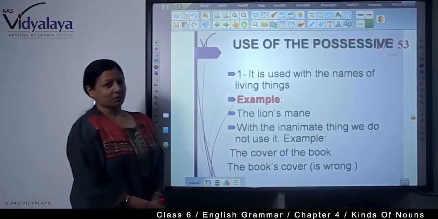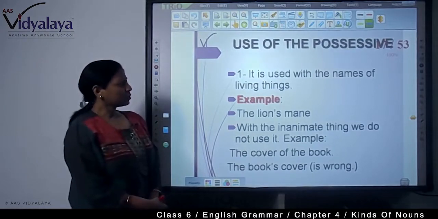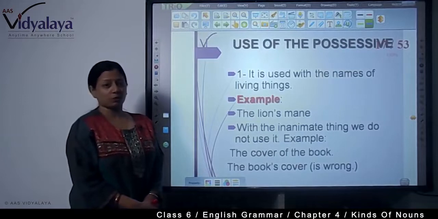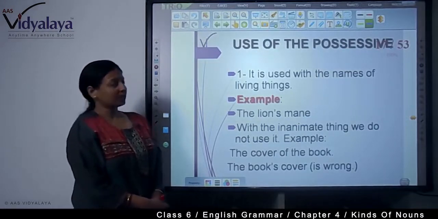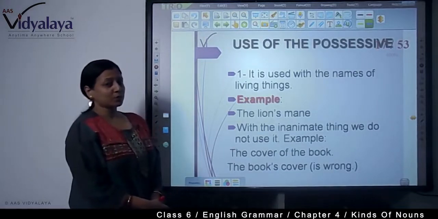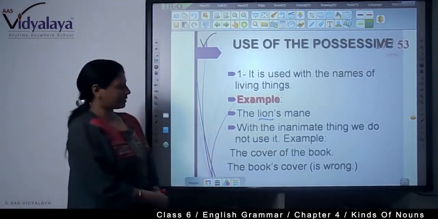Use of the possessive. Where do we use the possessive noun? It is used with the names of living things. Very important to know. We use the possessive noun only with living things. Example, the lion's mane. Whose mane? The lion's mane. Lion is a living thing, a living animal.